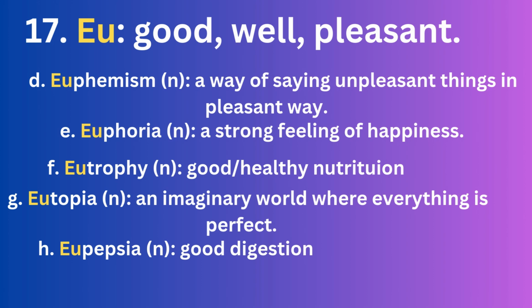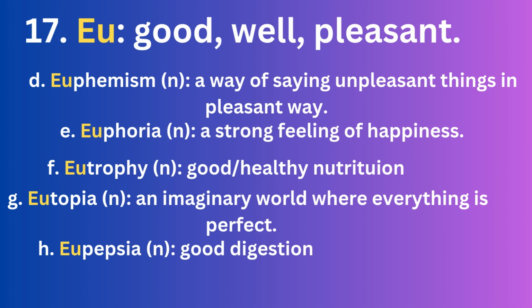The thing is simple: whenever you see this in any English word, just relate it with good, pleasant. I'm pretty sure that you can easily get the meaning. It's not hard to just think and realize about your root word.